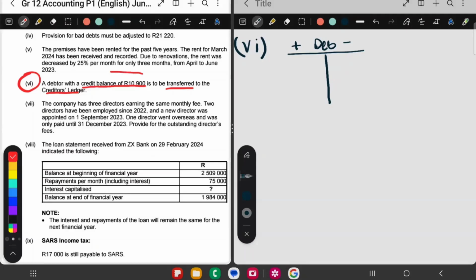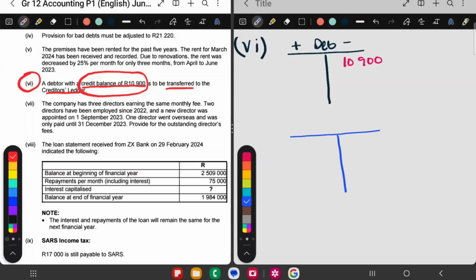So it says here that this debtor has a credit balance. On the credit side of the T account, we have 10,900. We are going to transfer this 10,900 to a creditor's ledger. A creditor's ledger or a creditor is a liability, so the sign is a minus and a plus.